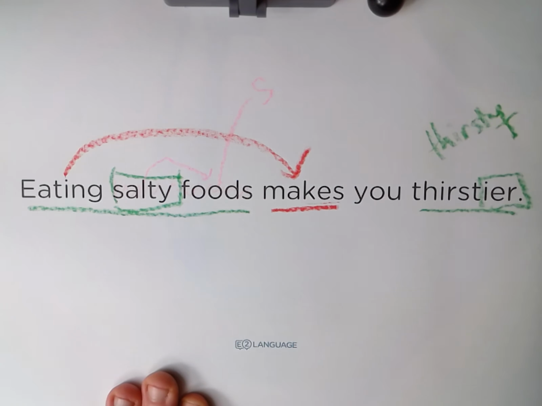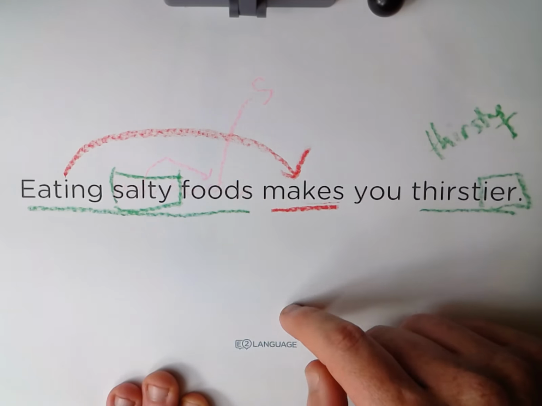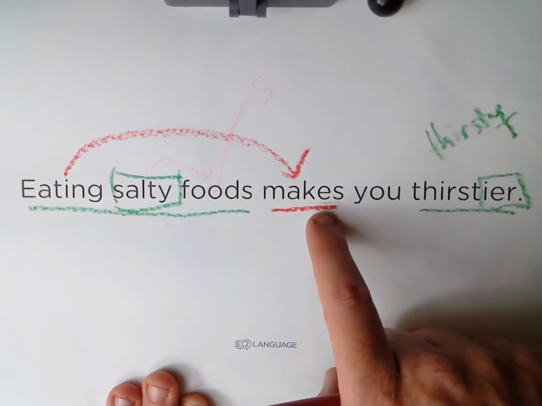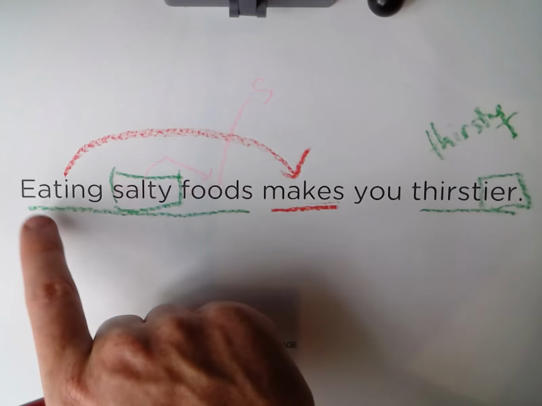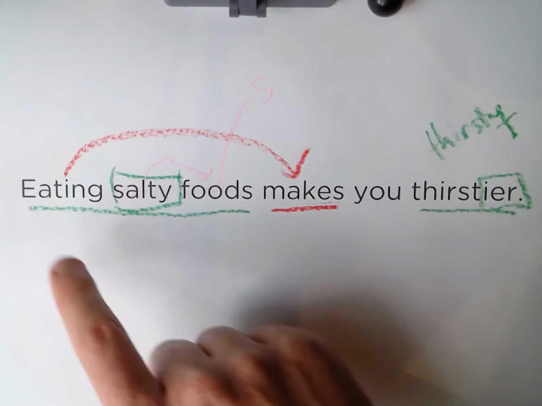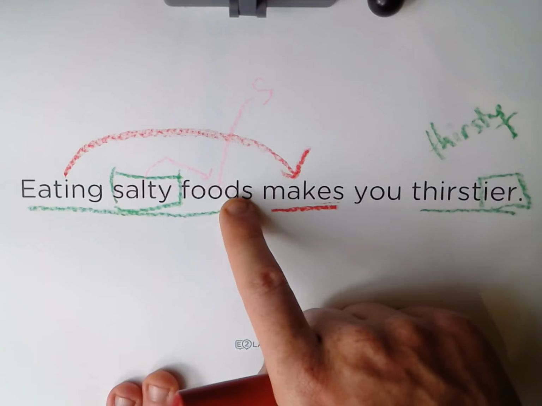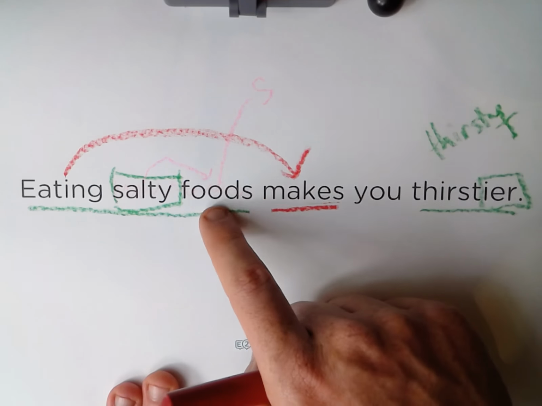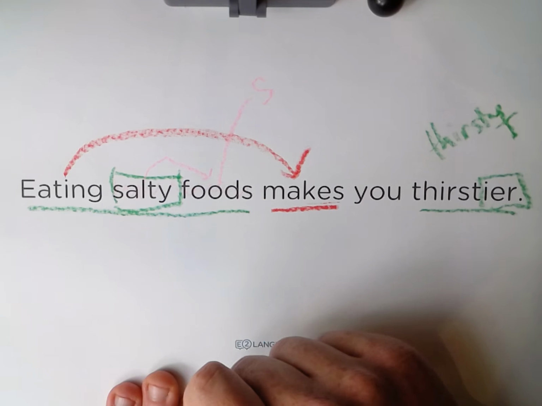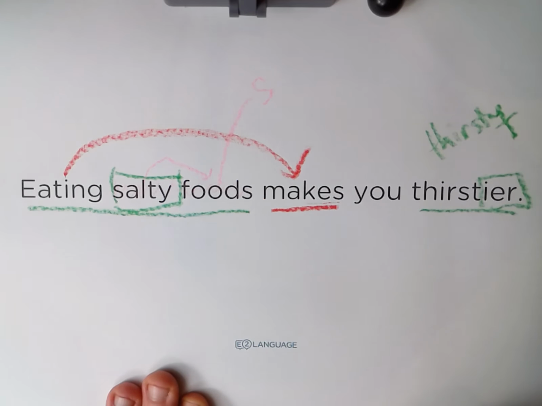Cool. So there's a bit going on in this sentence, as you can see. The first thing that we looked at was why was this verb with an S on the end? It's because one thing does, eating makes, sleeping makes, whatever it is. ING is considered as a singular, therefore it changes the verb like that. Embedded within this is another little phrase here, salty foods. Often this isn't plural, but this time it is. And finally, at the end of the sentence, we looked at this adjective here, thirsty, which in this case, because we're comparing it, we use the IER, thirstier, bigger, smaller, louder, faster, etc.